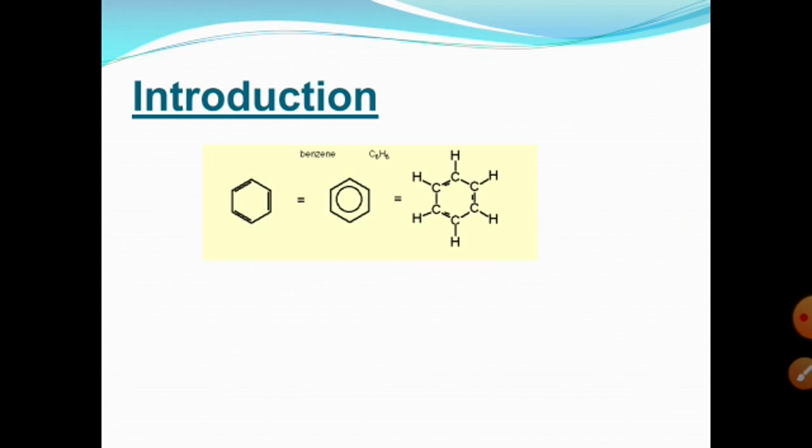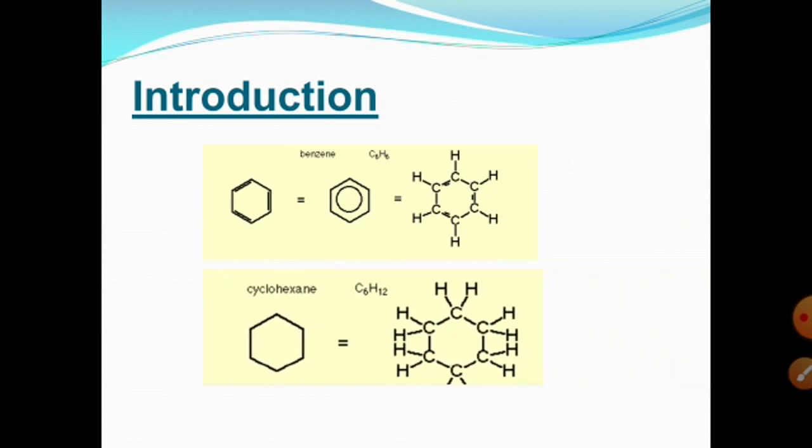But dear students, keep in mind that if the hexagon contains neither 3 double bonds nor the circle, the compound is not aromatic. It is a simple cyclohexane, and there are 2 hydrogens on each carbon atom. In benzene, there is only one hydrogen attached to each carbon atom, and there is one double bond, then a single bond, and then again a double bond.